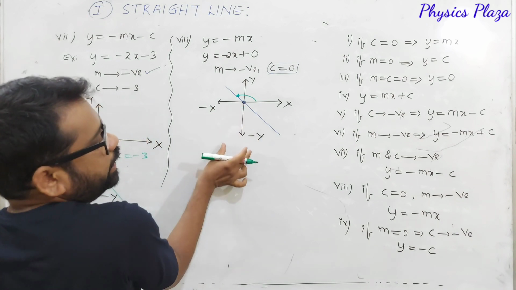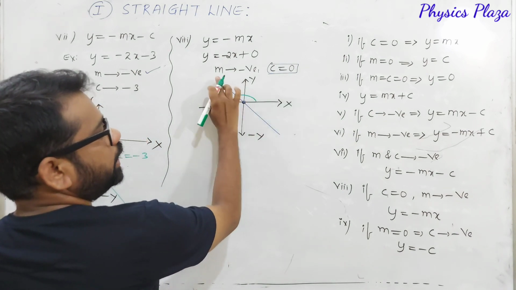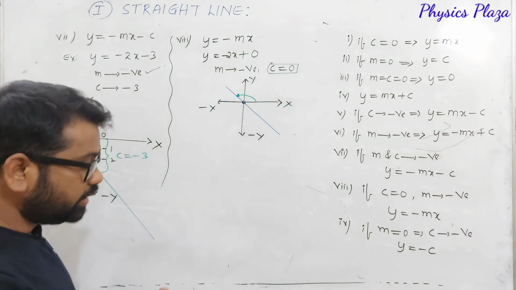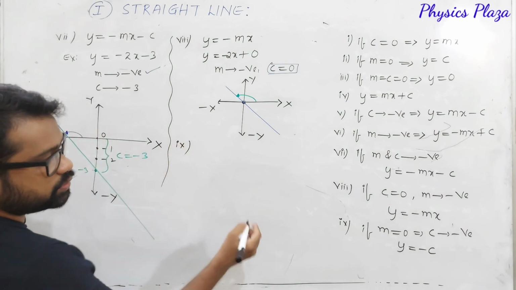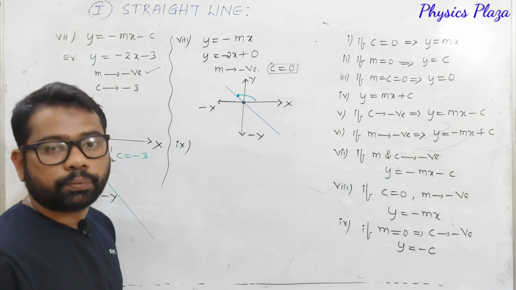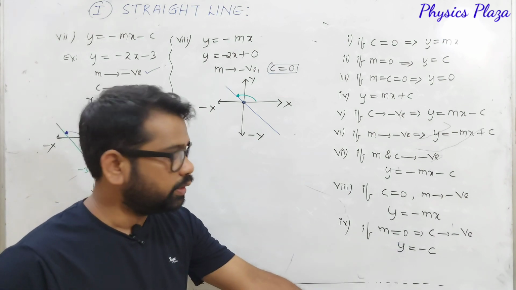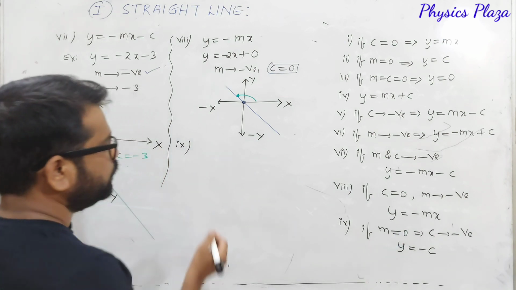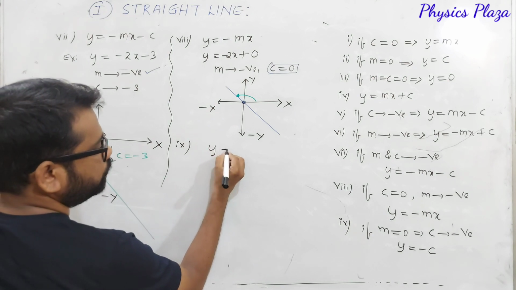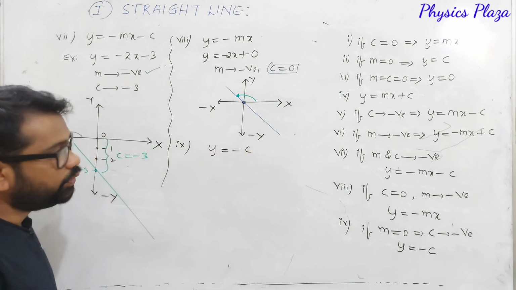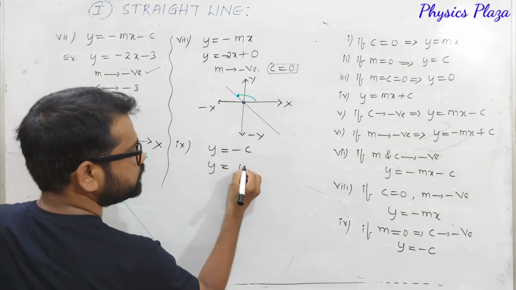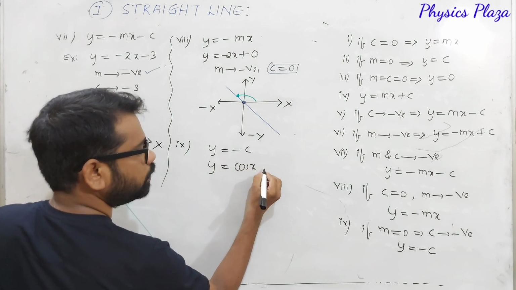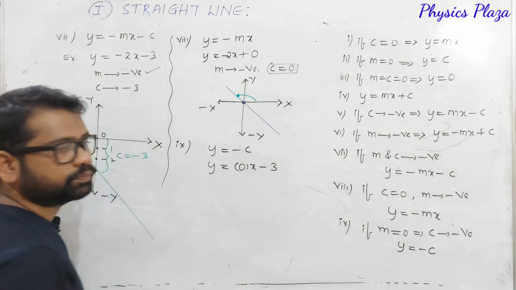So it is a graph with 0 intercept and negative slope. And the last one, look at here, the last one is if m is equal to 0 and c is negative. M is 0, c is negative, means y is equal to minus c. So we can compare with this: y is equal to 0 into x minus 3.